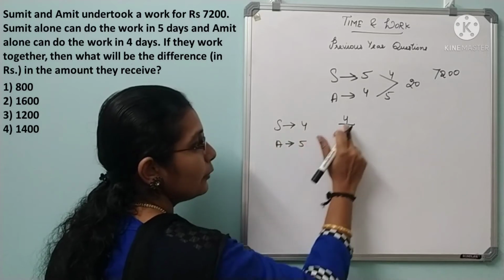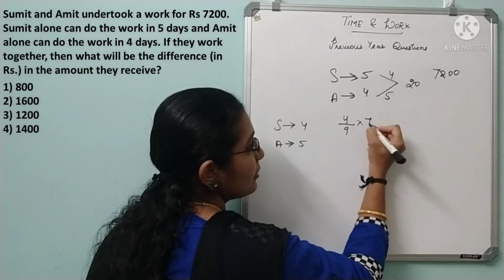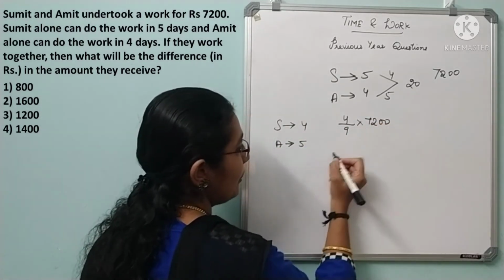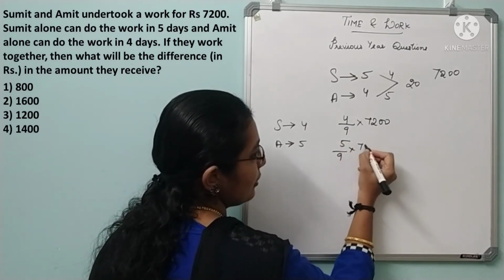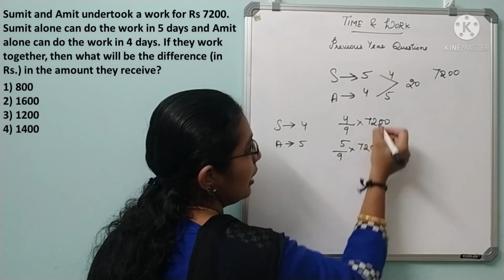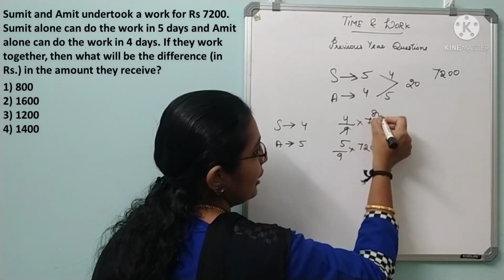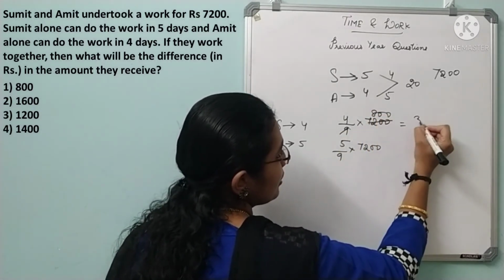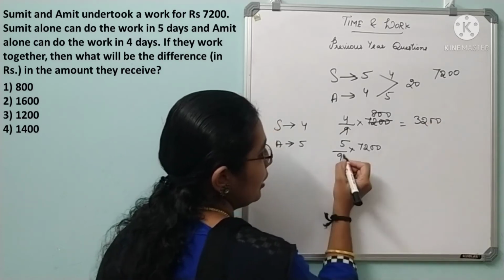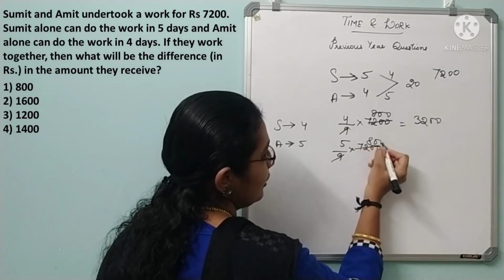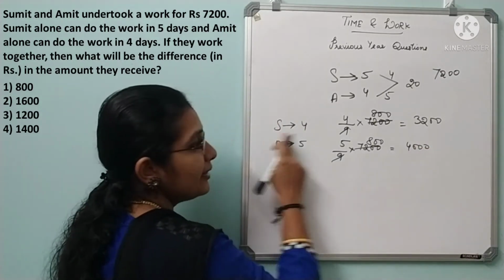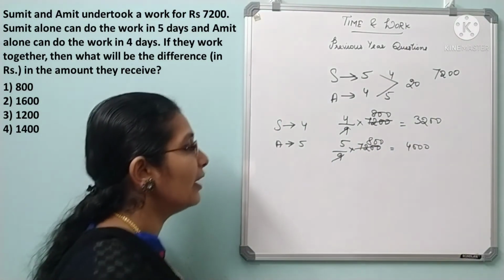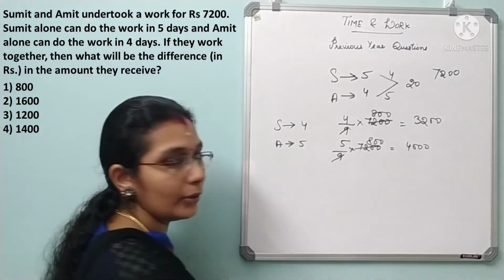So Sumit's share is 4 out of 9 into 7,200, whereas Amit's share is 5 out of 9 into 7,200, right? 9 8s are 72, so 3,200. Similarly, 9 8s are 72, so 4,000. So here Sumit's individual share is 3,200 and Amit's individual share is 4,000.